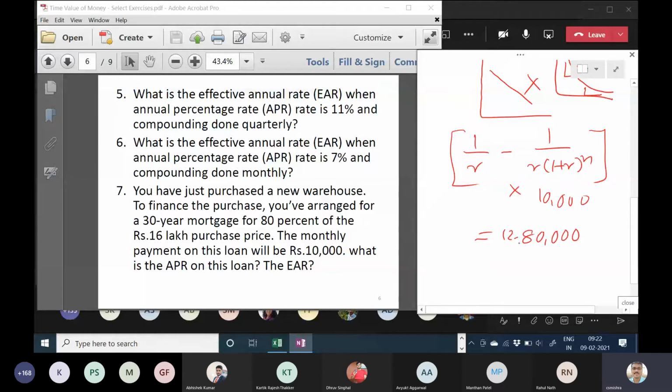Okay. Now solve for this. Anyone who can solve it, let me know the answer. All of you try.